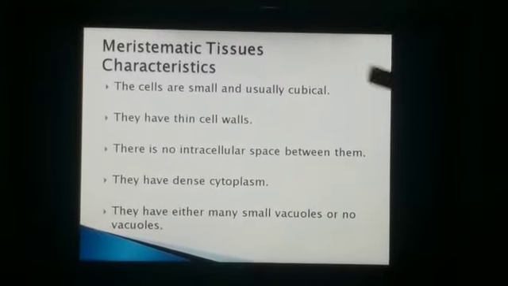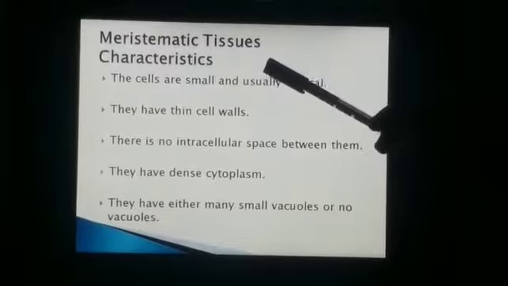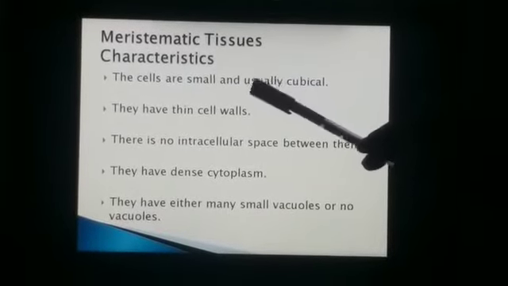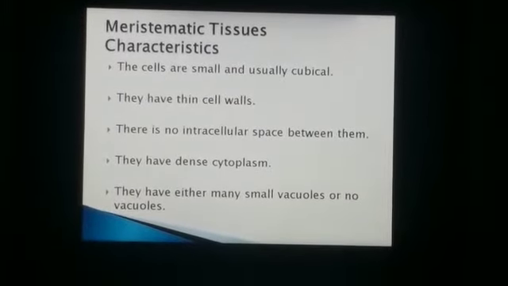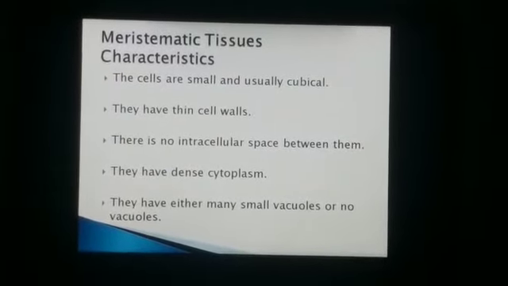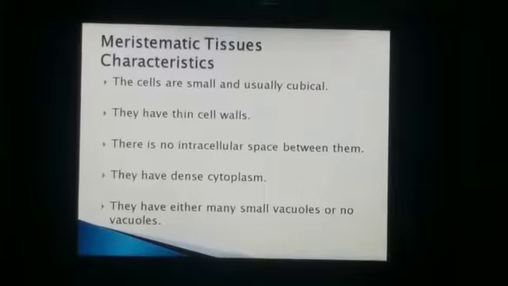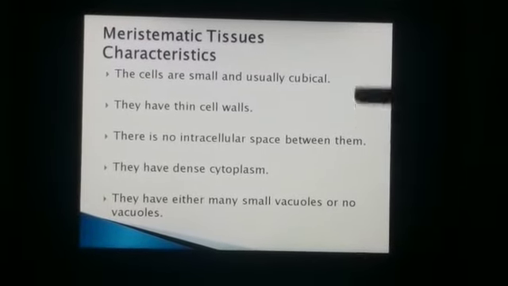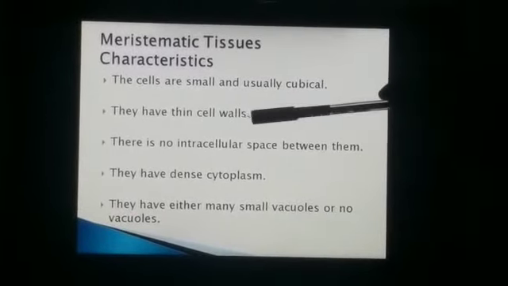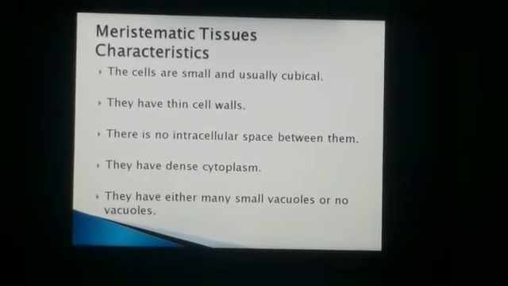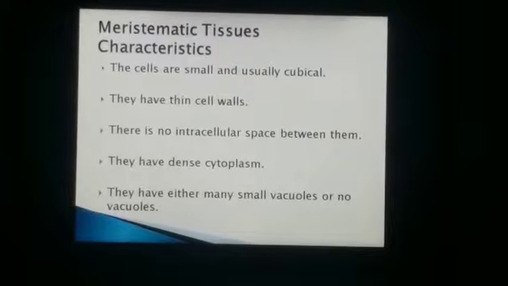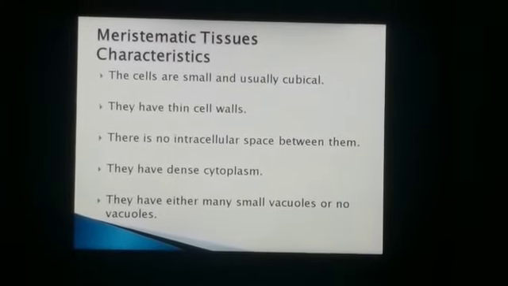Now we will discuss the characteristics of meristematic tissues. The cells are small and usually cubical. What is cubical? A small cube-like part in a room, we can say as an example. The meristematic tissues have thin cell walls. There is no intercellular space between them, meaning they are closely and tightly attached to each other.